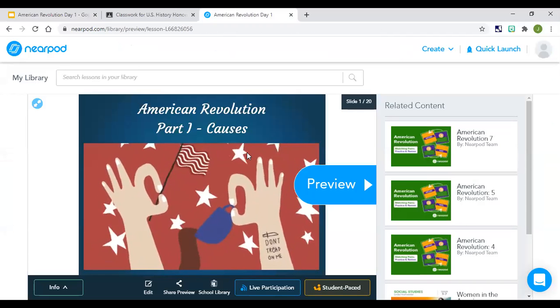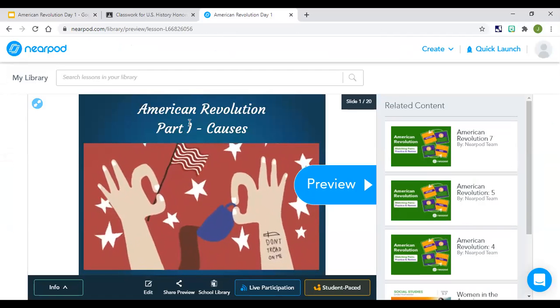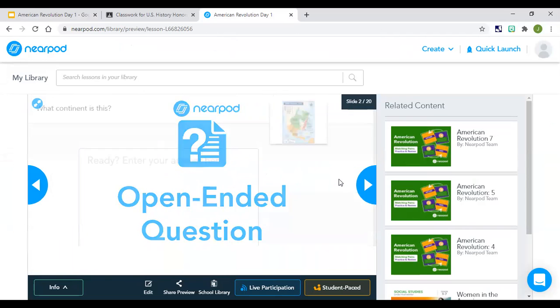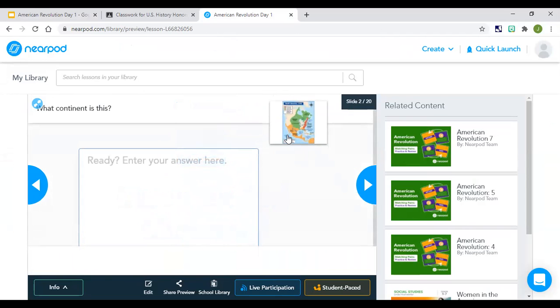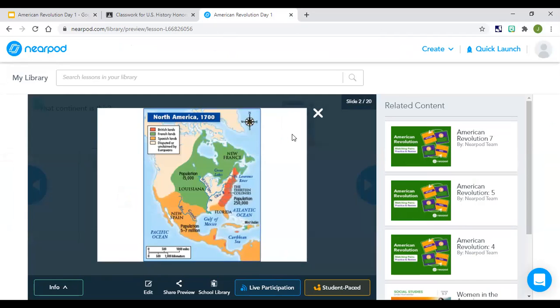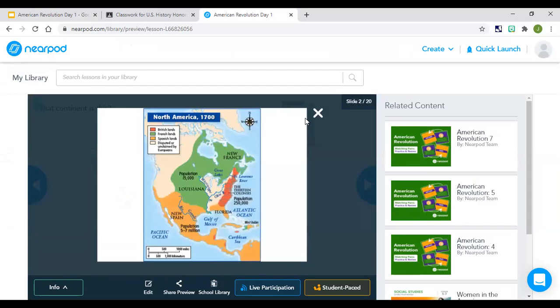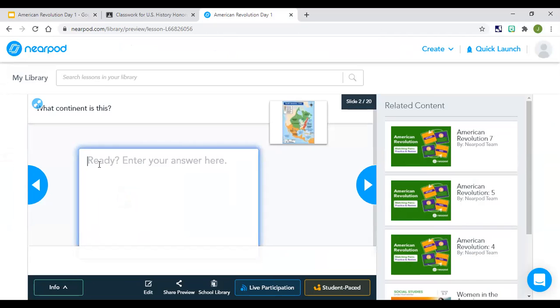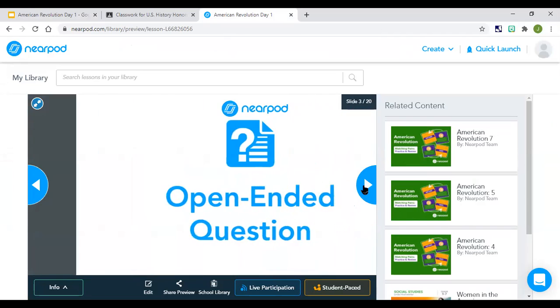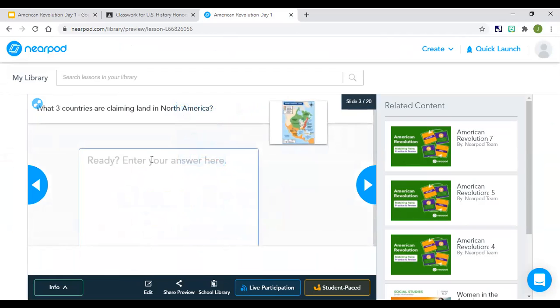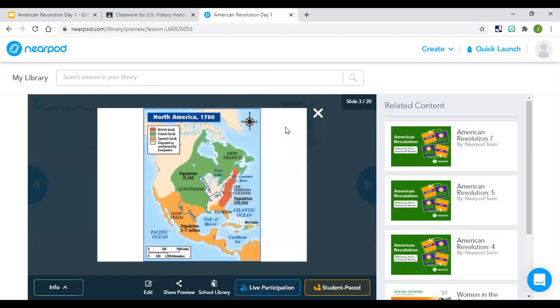Okay, so once you click on the link, you should see something like this, right? And this is just a preview of the questions that you'll be having and the things you'll be seeing. For example, in this one, it'll ask, what continent is this? You click on it, and if you look at the title, it tells you the continent. All you have to do is put the answer and then go on to the next one. And you'll be doing that for every single question, right? Let's do one more together and then I'll let you do the rest on your own.